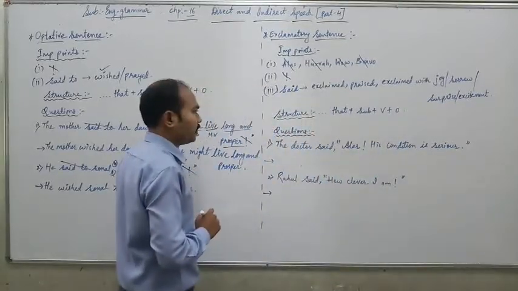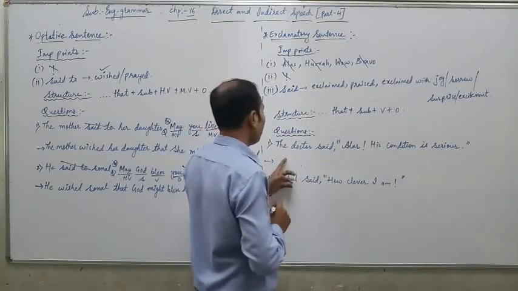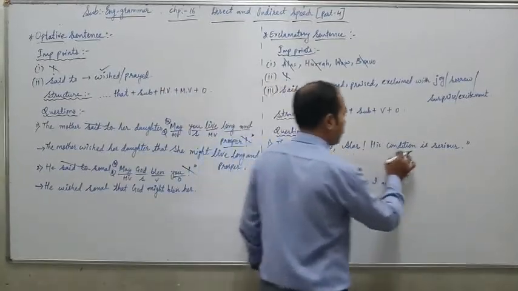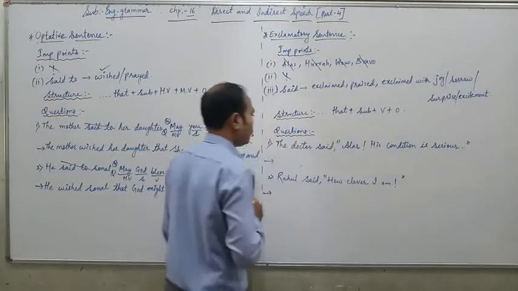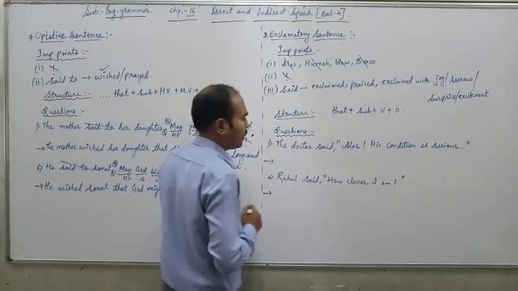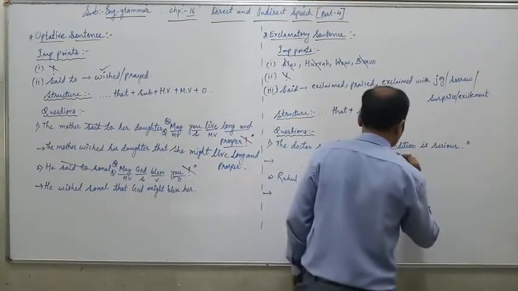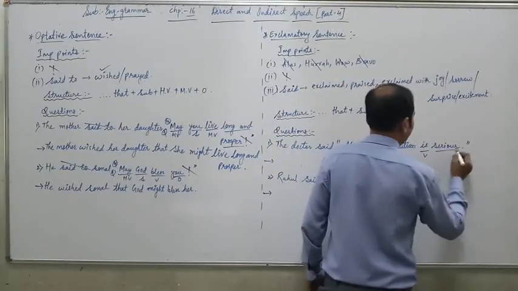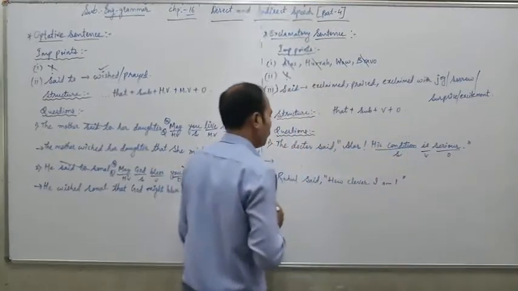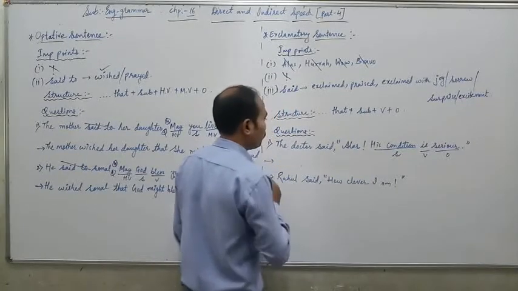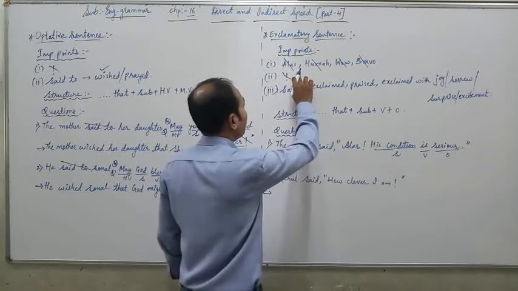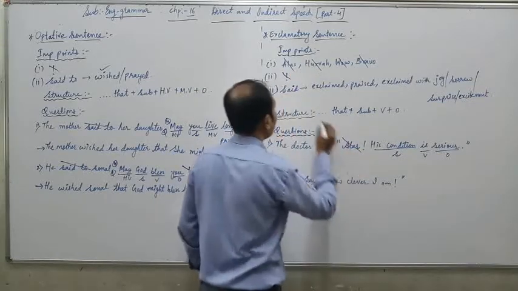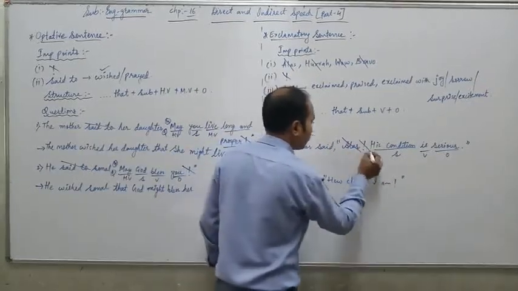So let us start with the questions. Question number 1: The doctor said, "Alas, his condition is serious." First we will underline the subject, verb and other word. Before that, according to the important points, we have to cut the word alas and remove the exclamation mark.